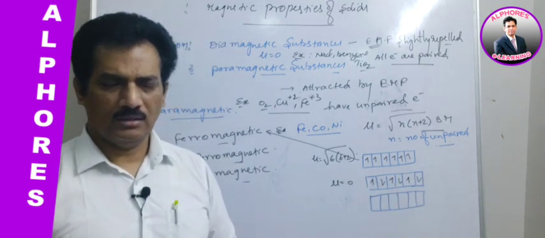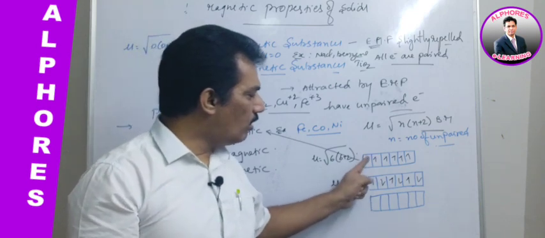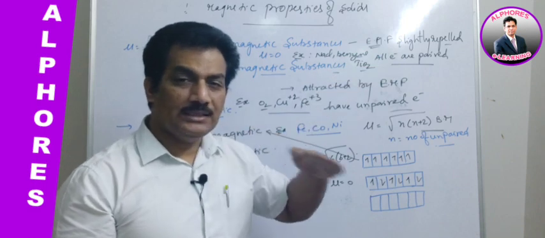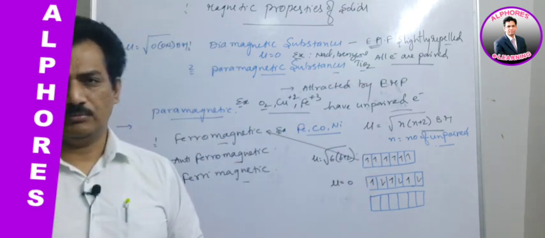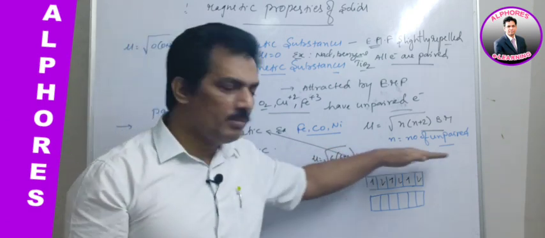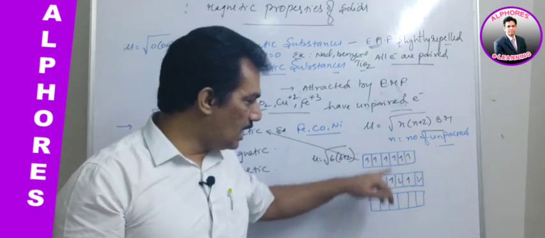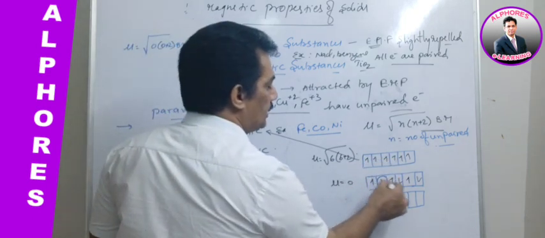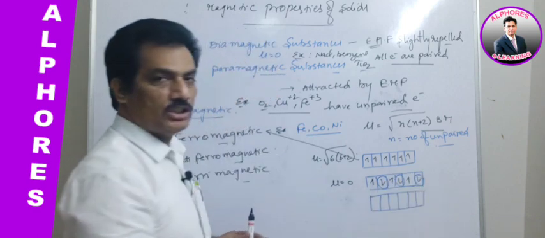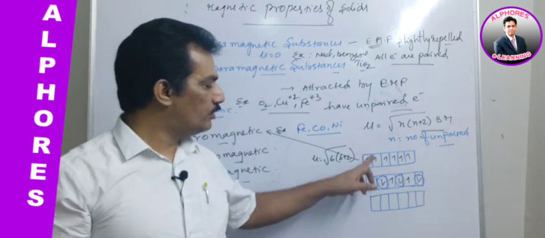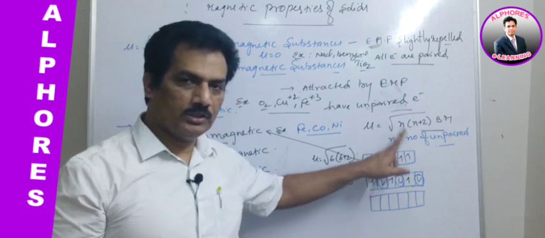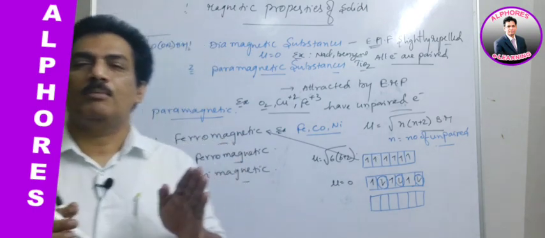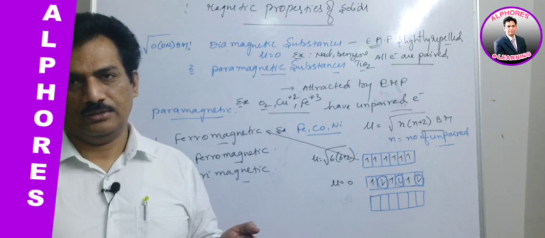Why does it become like that? Observe that in the ferromagnetic case all the 6 unpaired electrons are aligned in the same direction, so there is no cancellation of each other's dipole moment, and the net dipole moment is contributed by all these 6 electrons. Unlike that, here an equal number of electrons are in opposite alignment. If one is upward, the second is downward, upward, downward, upward, downward. All 6 electrons are unpaired, but an equal number are in opposite directions, is it not?